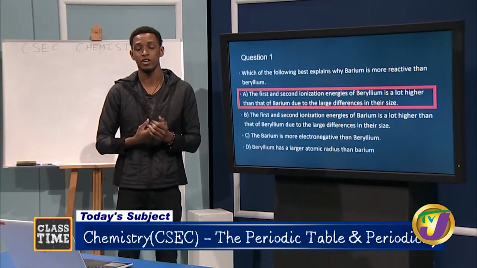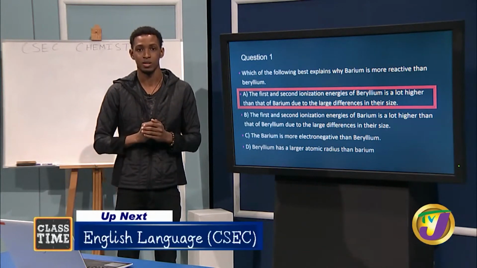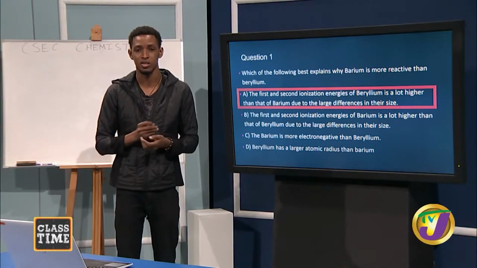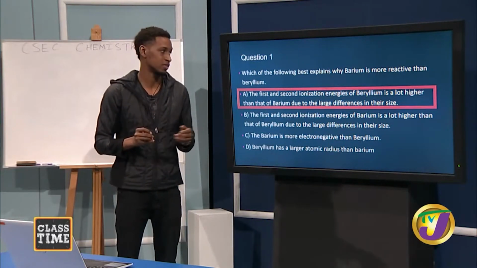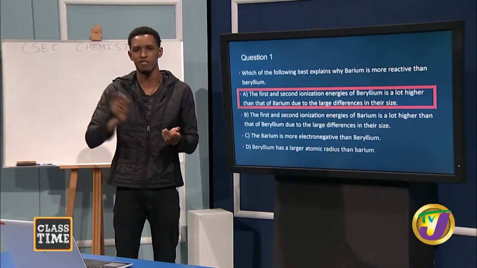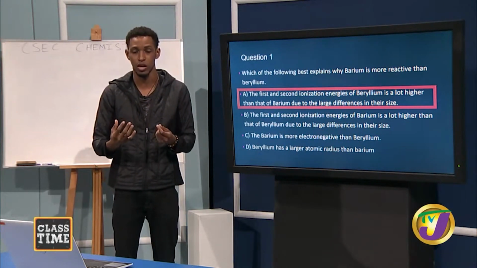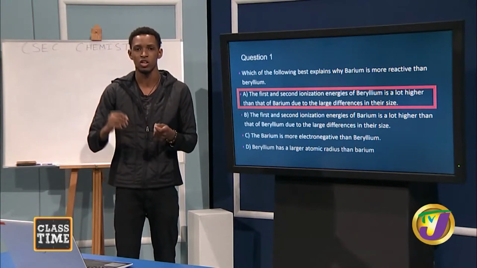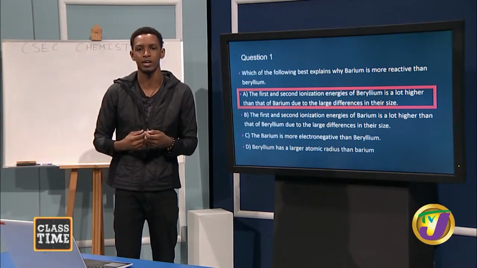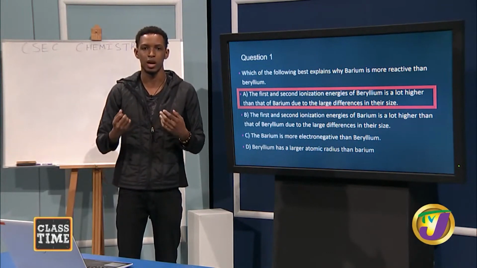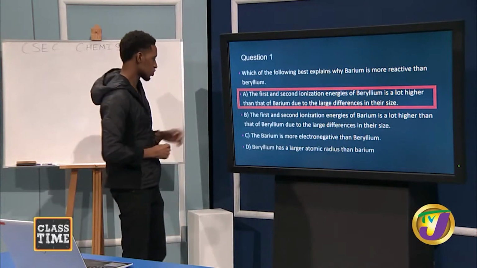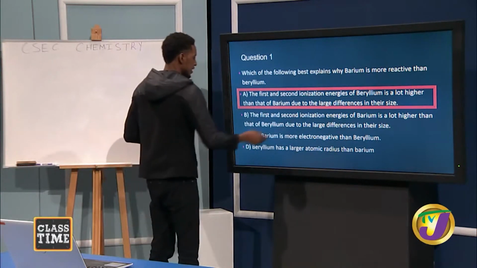So since beryllium does not readily give off its electrons, therefore it's not as reactive as something like barium, which is very big. Valence electrons are very far from the attractive forces of the nucleus. Therefore, they're weakly held and can be given off, and the reactivity would be a lot greater than that of beryllium. So the answer here is A.